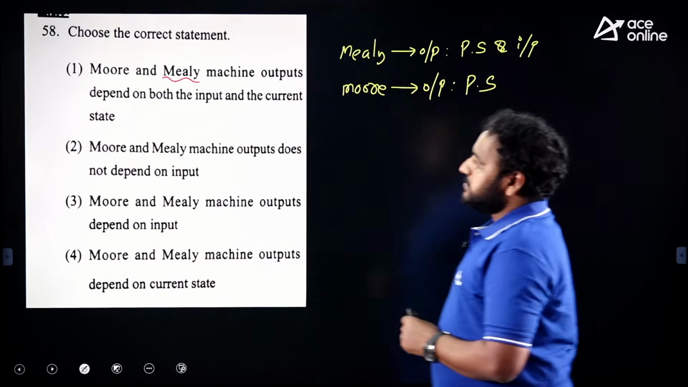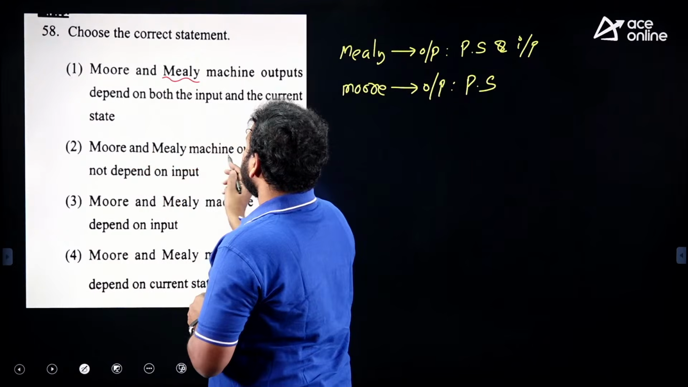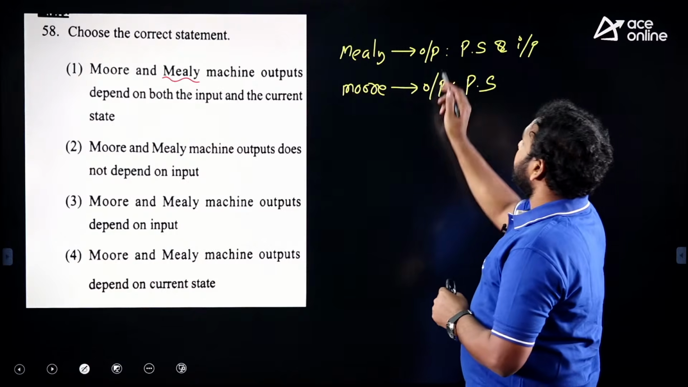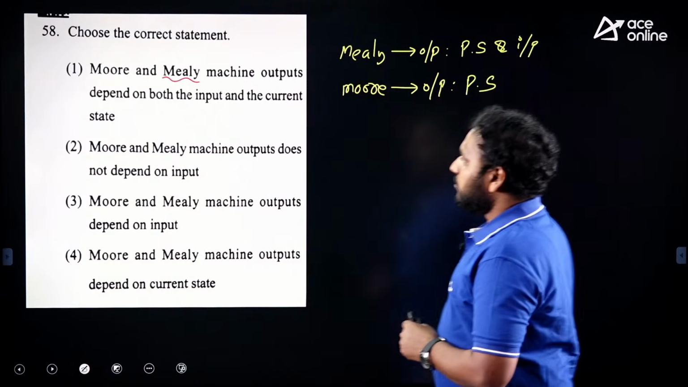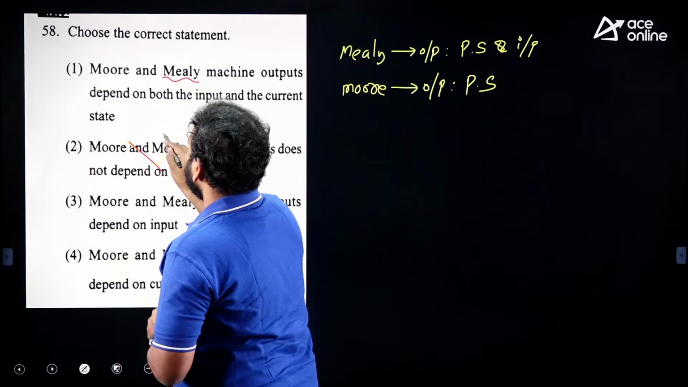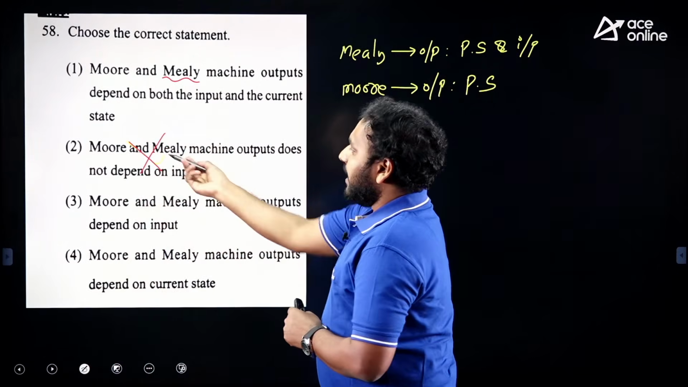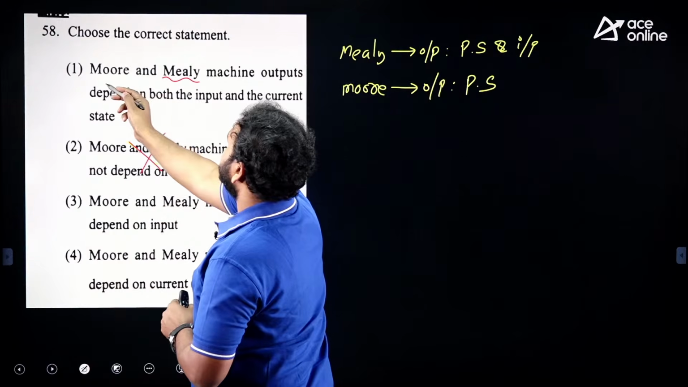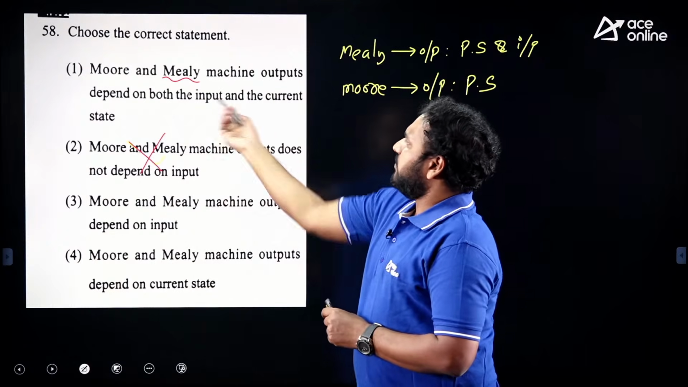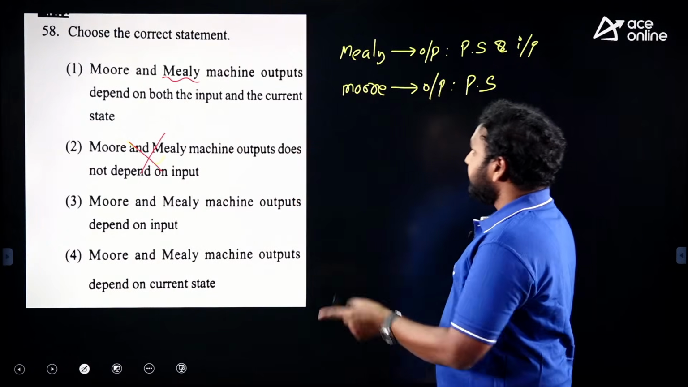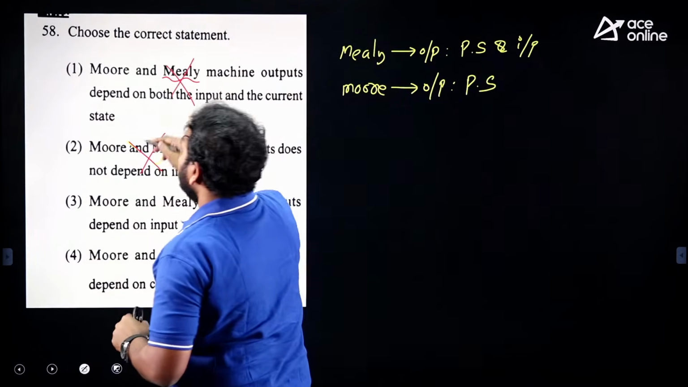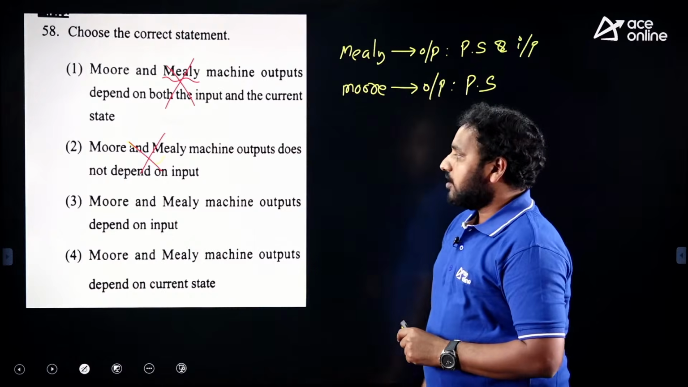If you see all the options, for Moore and Mealy machines, output does not depend on input. No, actually output depends on input in the case of Mealy. So option A is wrong. Even option 2 is wrong. Even in option 1, a common statement is given for both, that they depend on the current state. No, not like that. In the case of Moore, output depends only on the present state. That is the reason A and B, and 1 and 2, are wrong options.